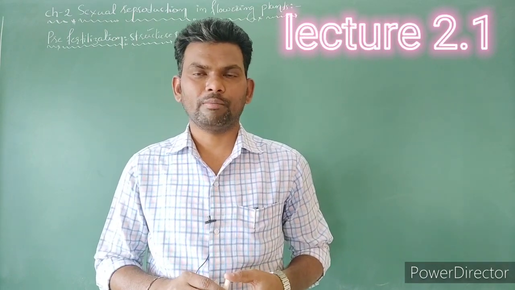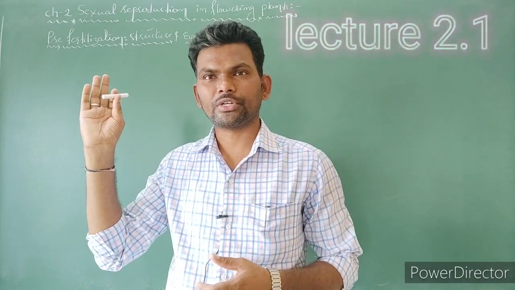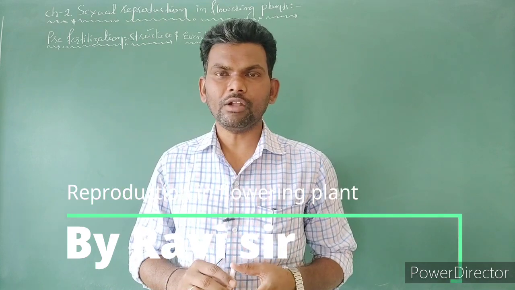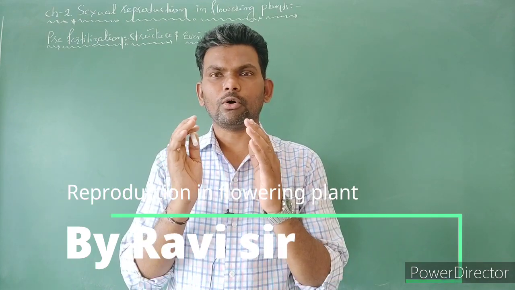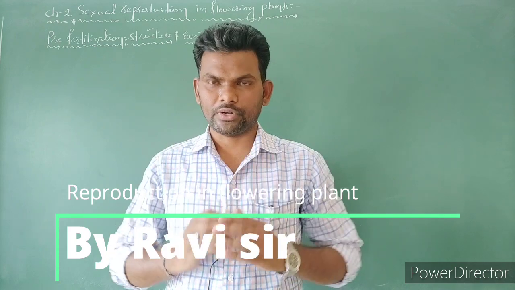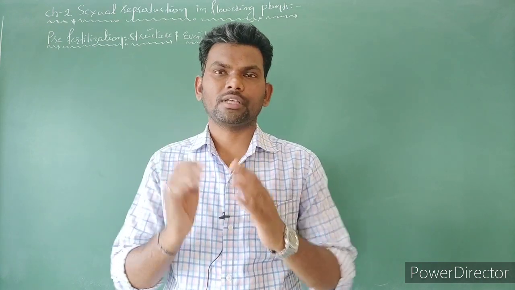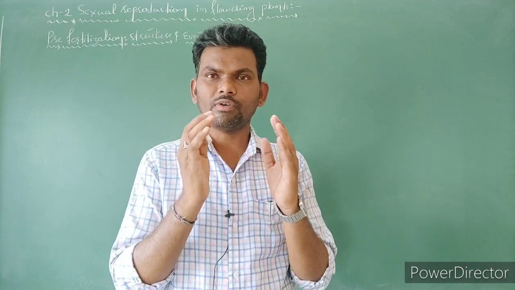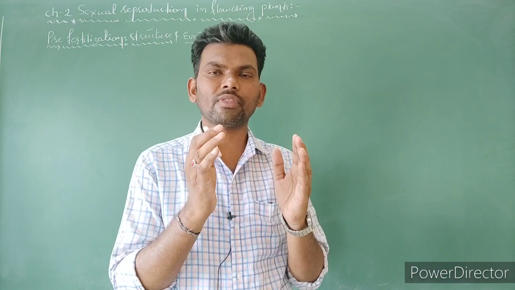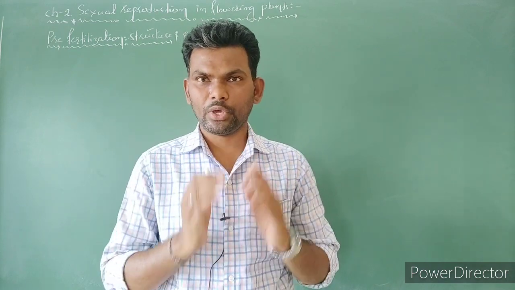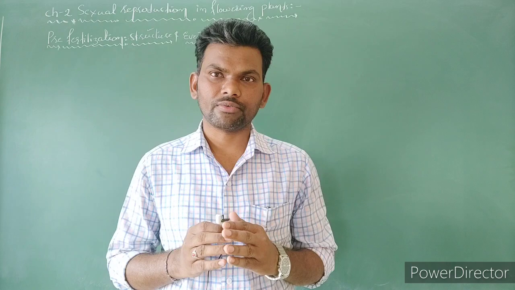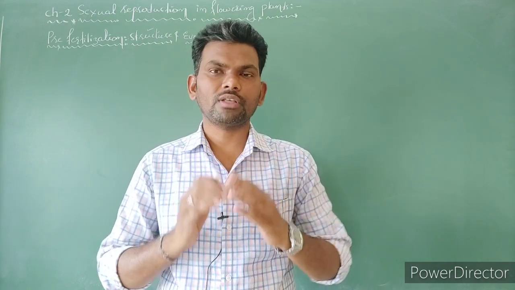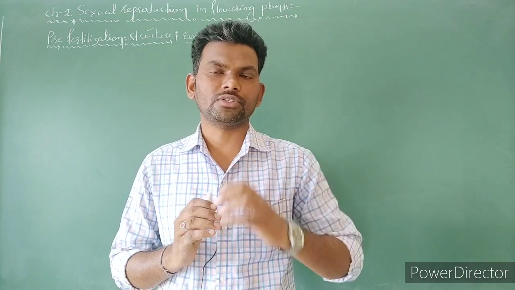Today I am going to start with chapter number 2. Name is Sexual Reproduction in Flowering Plants. Most flowering plants perform sexual reproduction. The sexual reproduction organ is a flower. The size and shape of flowers differ in different species, and these flowers show huge diversity as well as adaptations. In this chapter we are going to study the structure, morphology and process of reproduction.